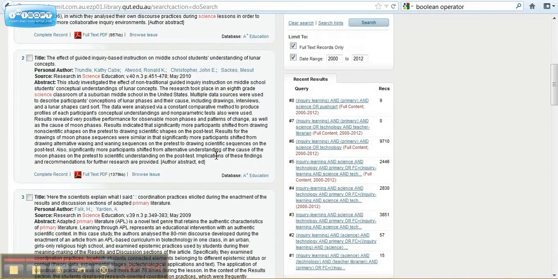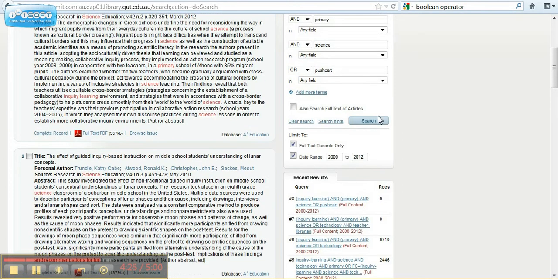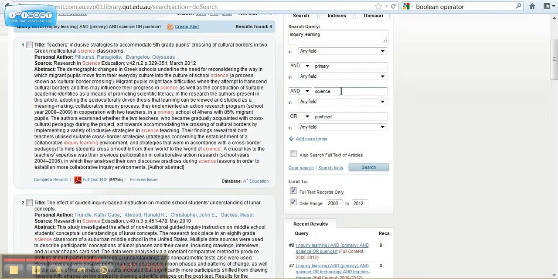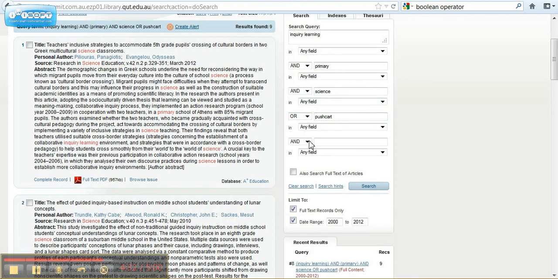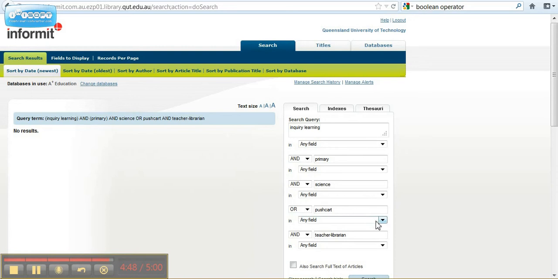They look quite interesting. I'm just going to add, so we've got and science, any field, or pushcart. I'm going to add the other term now of teacher librarian. I guess I should try that with and without the hyphen and see what happens. I'll do that in a minute. So no results with the teacher librarian. I'll see if anything happens if I get rid of that hyphen.